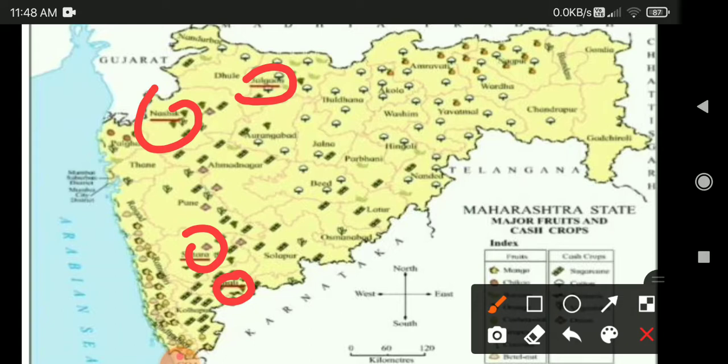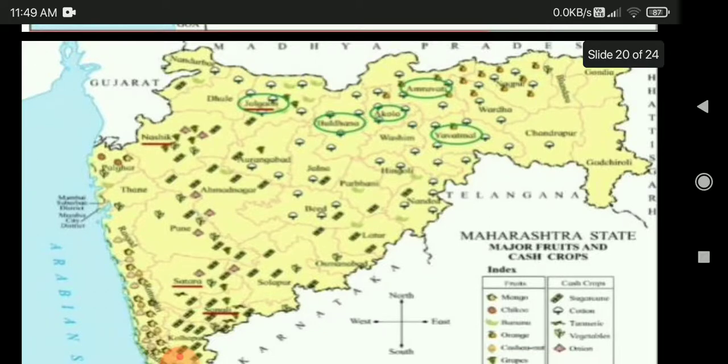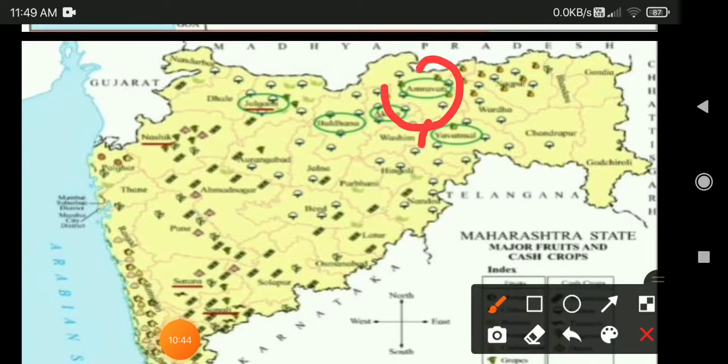And second one, circle the names of districts growing cotton. In which district is cotton grown? See, I have circled some in green color. Can you all see the green color? These are the districts where we grow cotton. Can you all see cotton? Amaravati, Buldana, Akola, these are the places where cotton is grown.